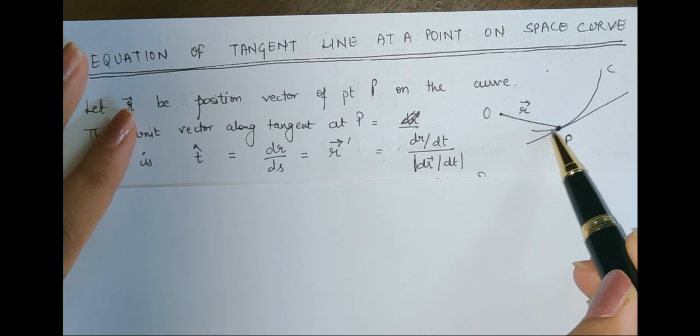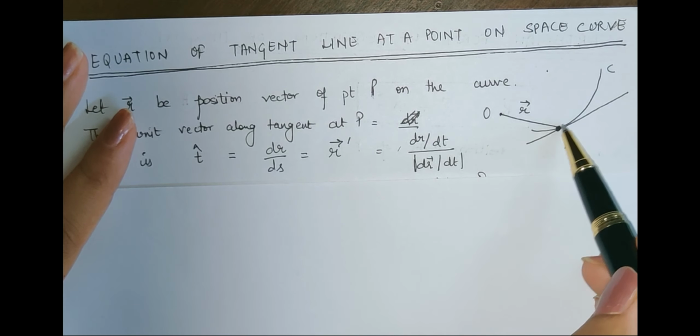Here we have a unit vector which we have already denoted by t cap. Say this is my tangent line. Let us take any random point Q on it, and since it is a new point, there would be some position vector of this Q. Let us denote the position vector of this Q by capital R. Let R be the position vector of any point Q on the tangent line at P.